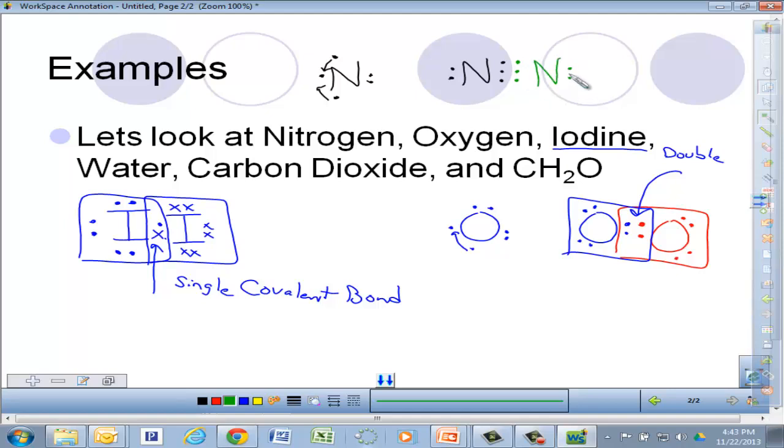And again, those 2 on the outside. Again, when you look at this, look at the box going around that nitrogen. You've got 6 in the middle, 2 on the outside. 6 and 2 gives you 8. Do the same thing with the other nitrogen. Again, you have the 6 in the middle, 2 on the outside gives you 8. Again, what's going to happen here is you're going to have a triple covalent bond.